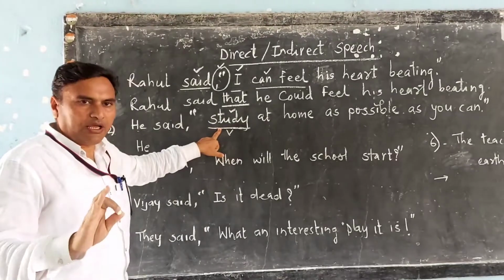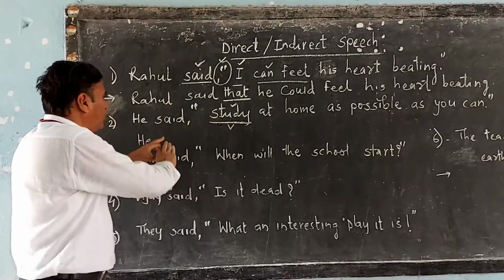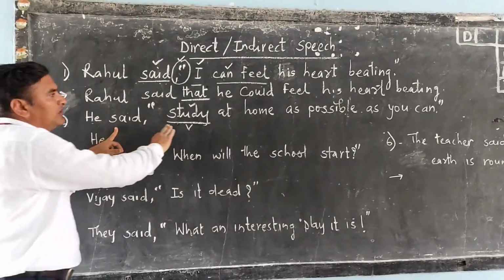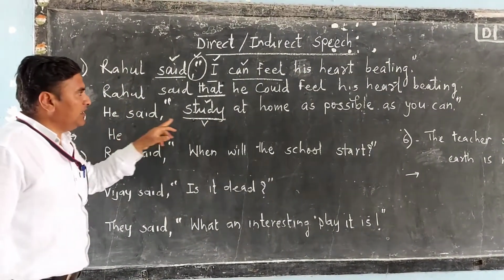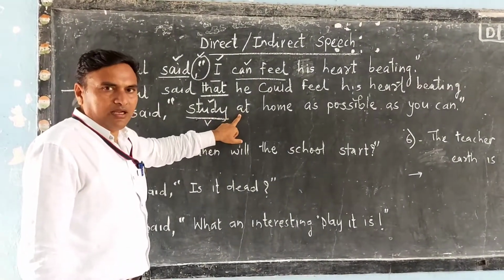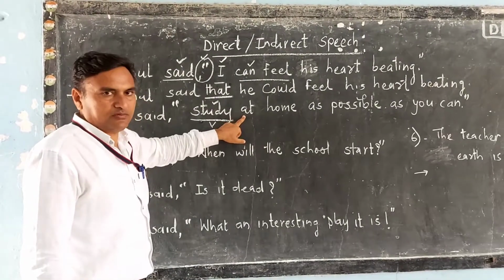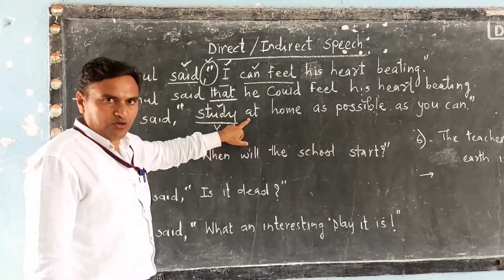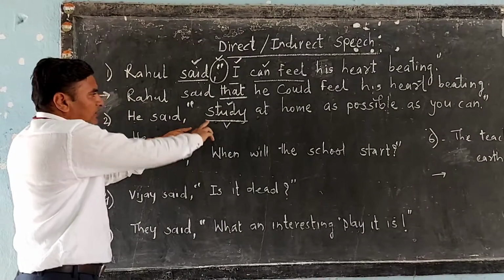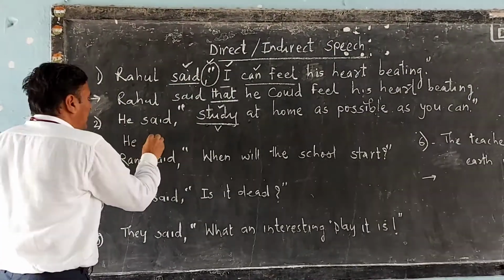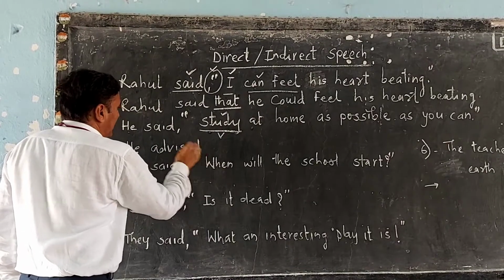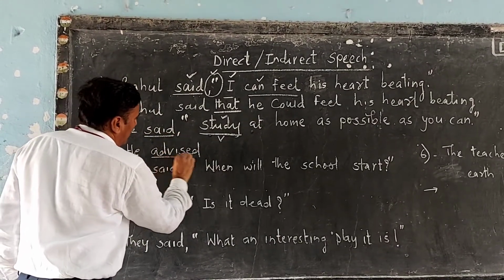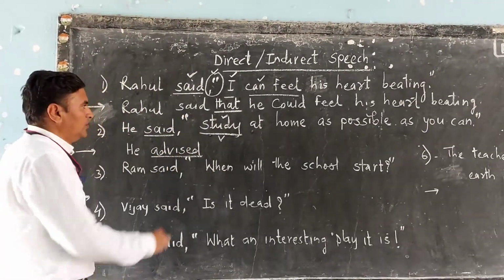So you have to change the reporting verb according to the sense of the inverted sentence. What is said here makes the sense of the statement. So this is an advice, so "he advised you". Instead of this "said", you have to take "advised" here.